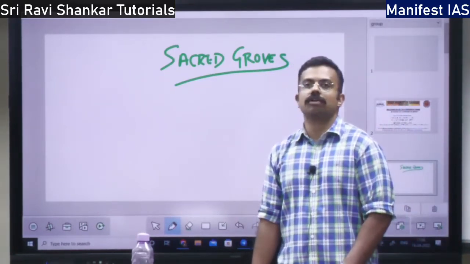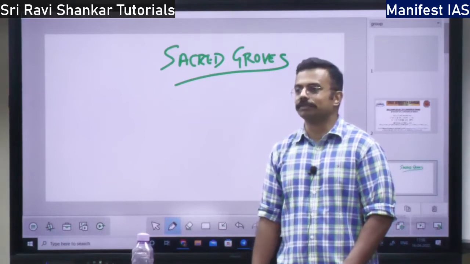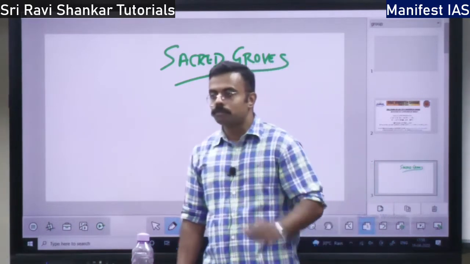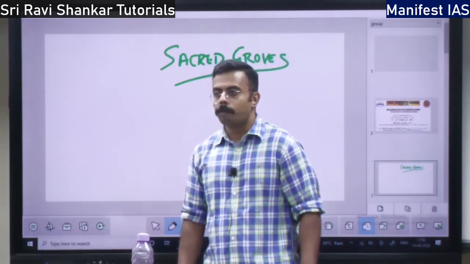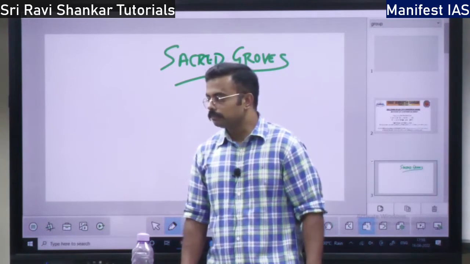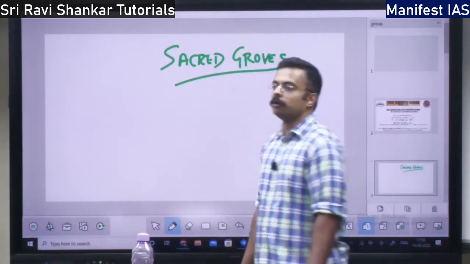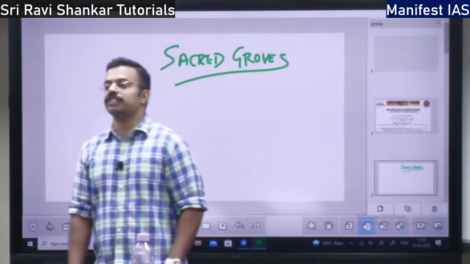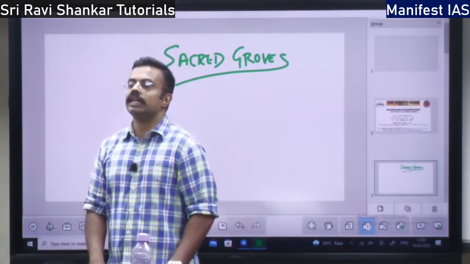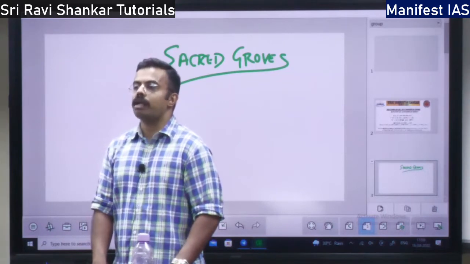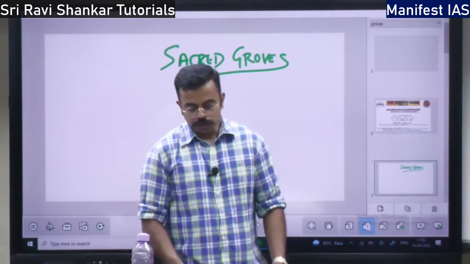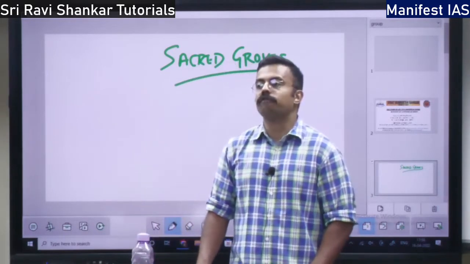In Tamil, it is called Koil Kadu or something. Right? So, what do you mean by that? See, these are areas with a traditional belief system, a tribal belief system. They treat the forest as God. There will be some deity in the forest which is treated as God. So, this is dedicated to local folk deities.